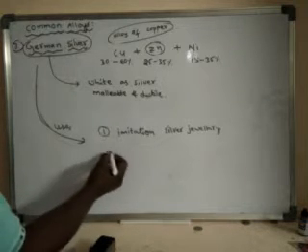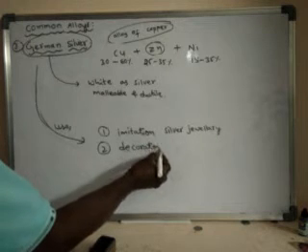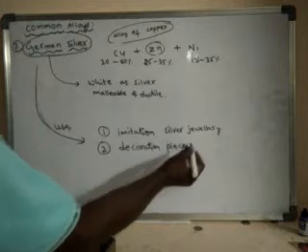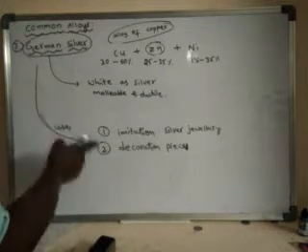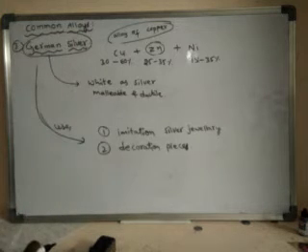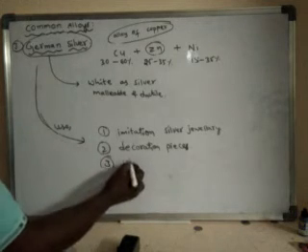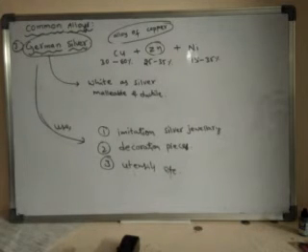Also, it is used in decoration pieces. Certain materials used for decoration purposes are made up of German silver. They are also used to make certain utensils, etc. Like this, German silver is another alloy, the fourth alloy of copper.